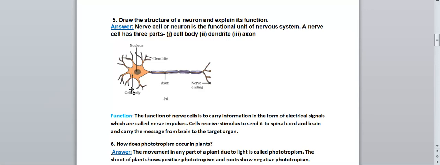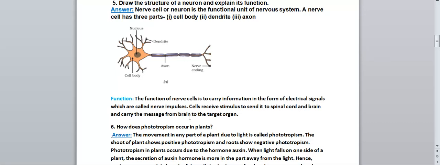In the head part, what things are present? This is called the cell body, and in the center you have the nucleus, and the branch-like structures are called the dendrites. This tube-like structure is called the axon, and the endings of the neurons are called the nerve endings. So these are the three main parts of a neuron. Now, what is the function of a neuron?